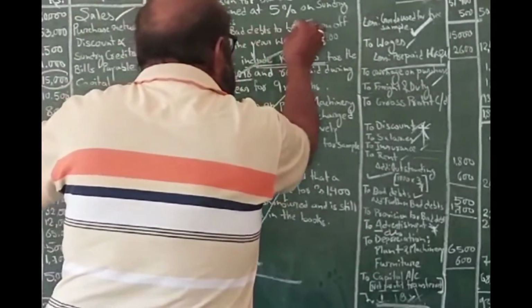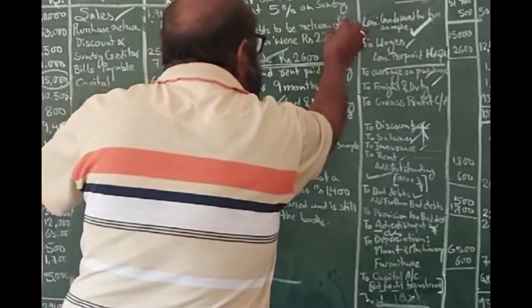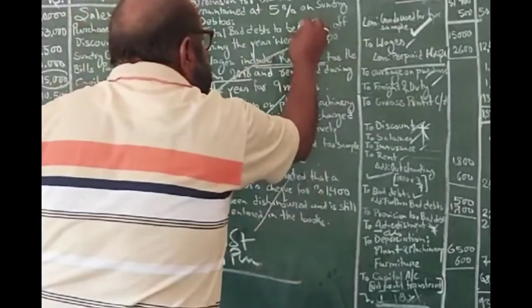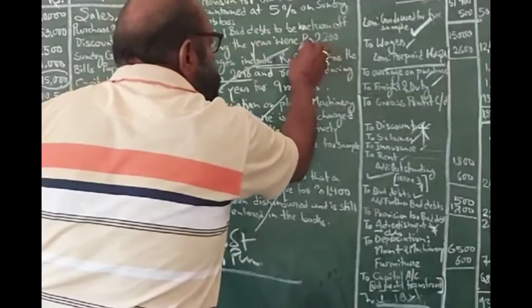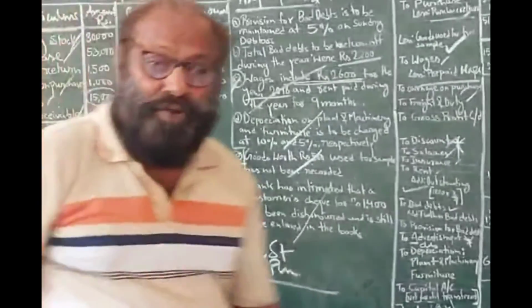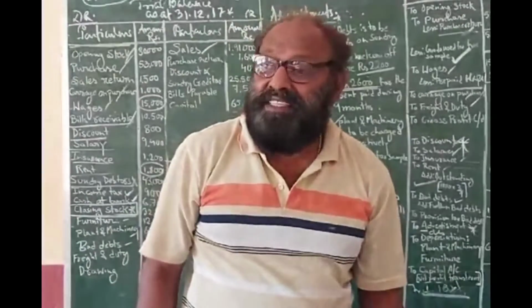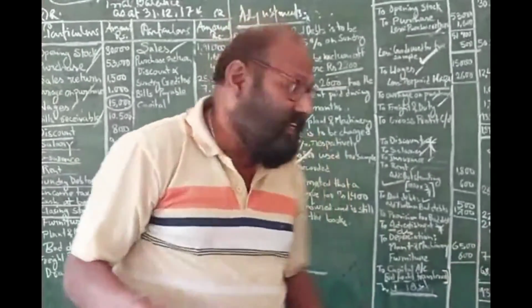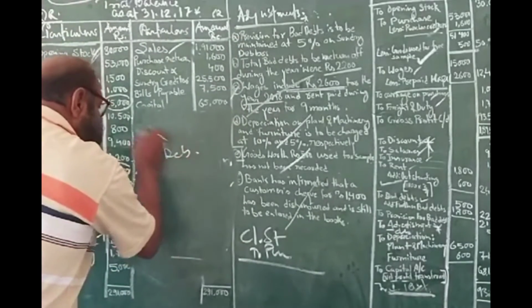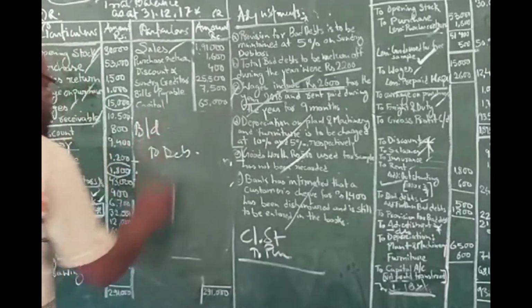Now here you see the total bad debts to be written off during the year is 2,200. Bad debt I have already told you. Bad debt results in reduction of your debtors. So debtors should be credited and bad debt should be debited.